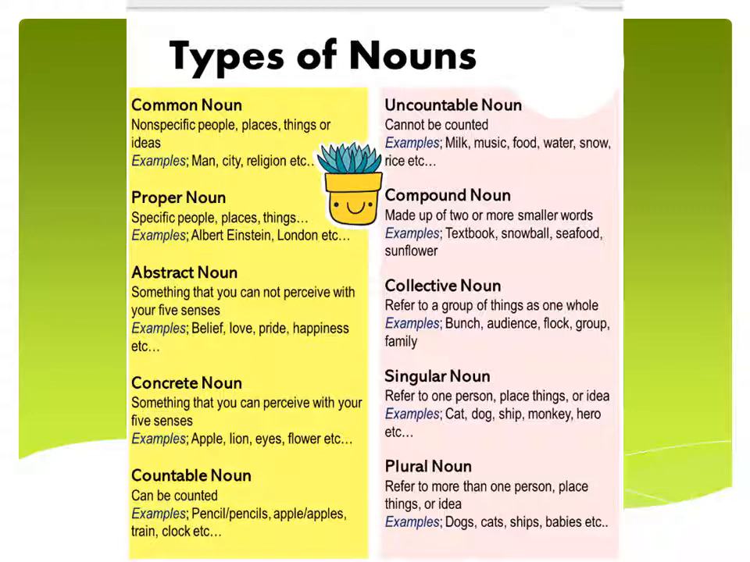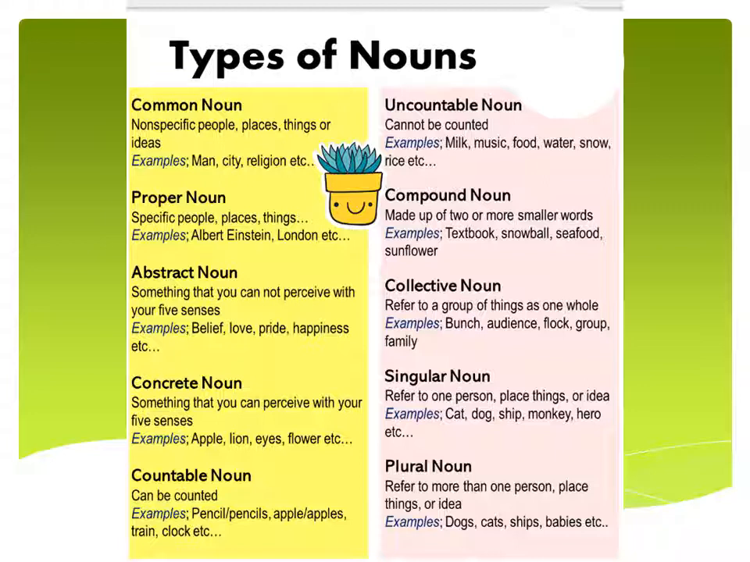And then concrete noun. Concrete nouns are the nouns that you can perceive with your five senses like apple, lion, eyes, flowers and etc. Now next is countable noun, the noun that can be counted in numbers. Examples are pencil, pencils, apple, apples, train, clock and so many things. Now next is uncountable noun. Uncountable nouns are those nouns that we cannot count. All the liquids, powders and grains come here. For example, milk, music, food, water, snow, rice.